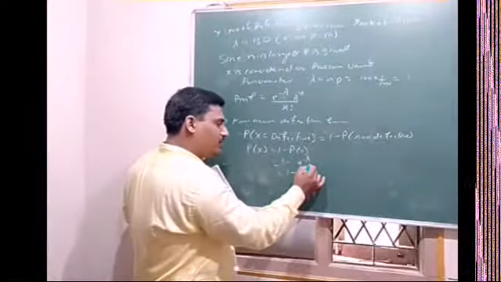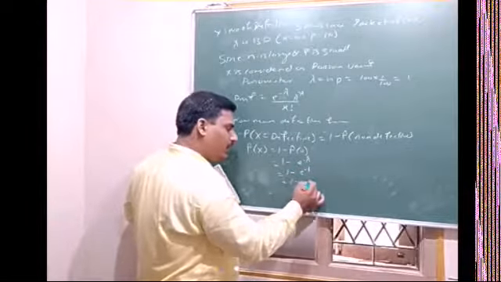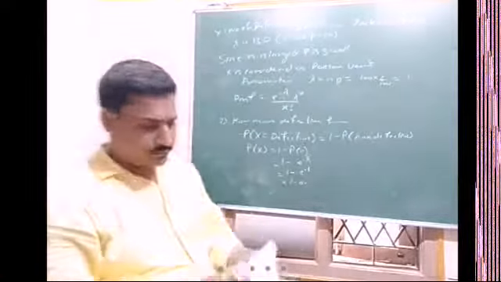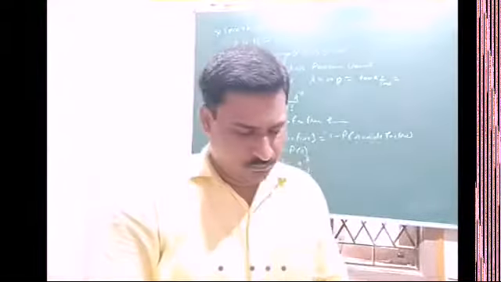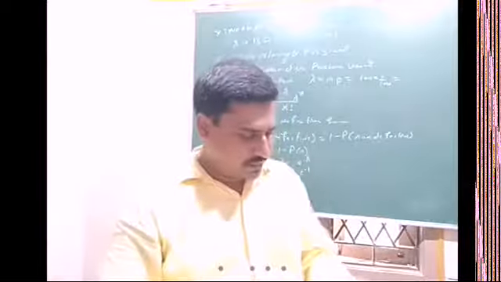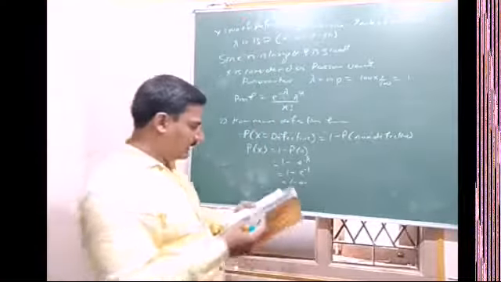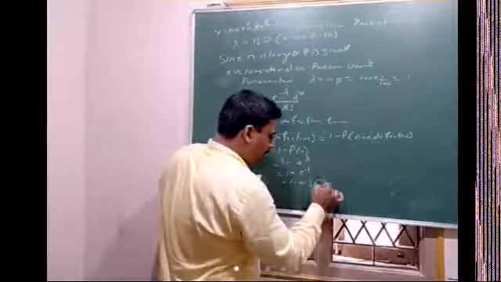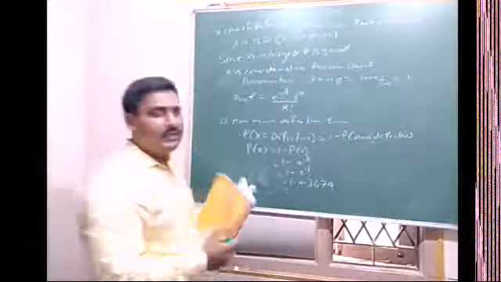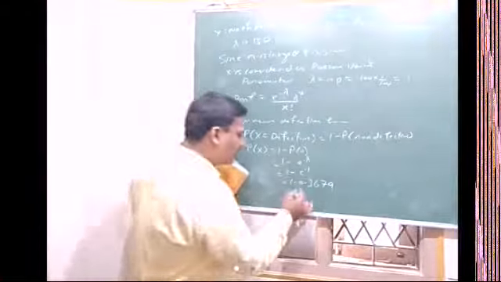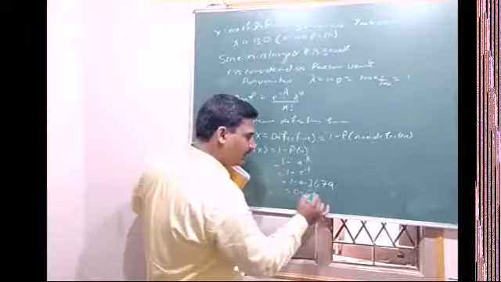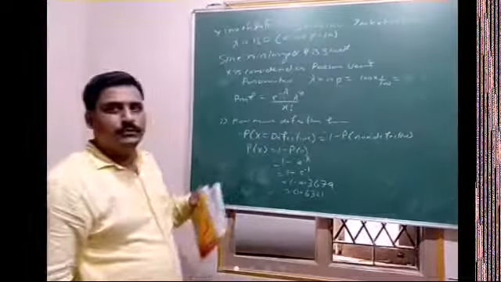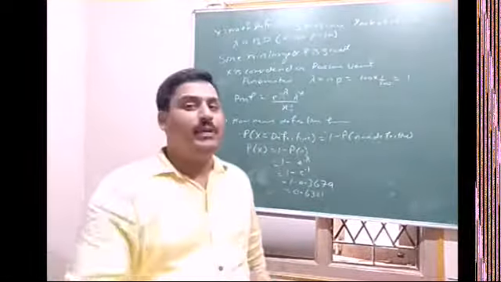So 1 minus e raised to minus 1. E raised to minus lambda is 0.3679. So 1 minus 0.3679 is 0.6321.